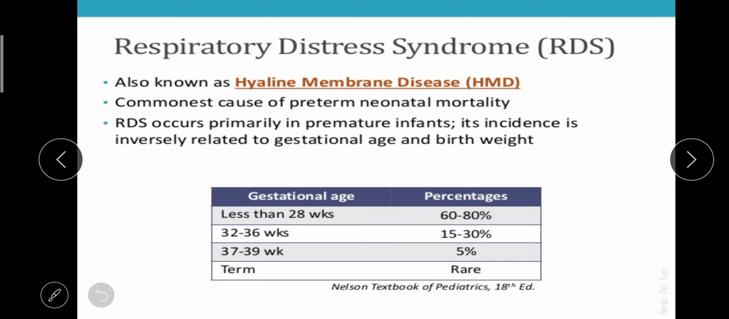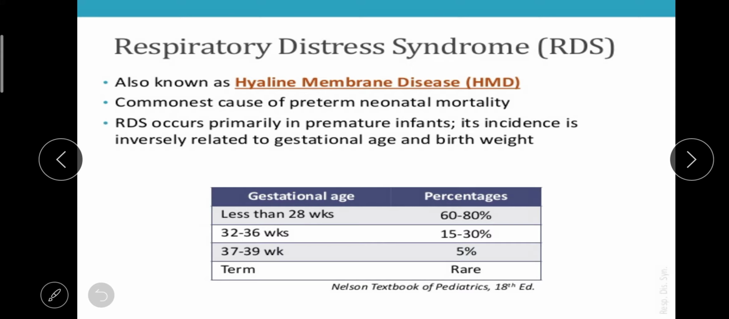So this problem we can most commonly see in the newborn who is premature. Premature means they are not mature enough to survive in the extrauterine environment. Because of that, they will suffer from respiratory distress syndrome. And the incidence rate depends on the gestational age and birth weight of the baby.